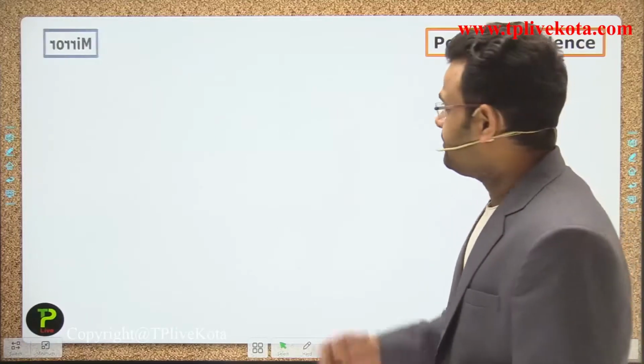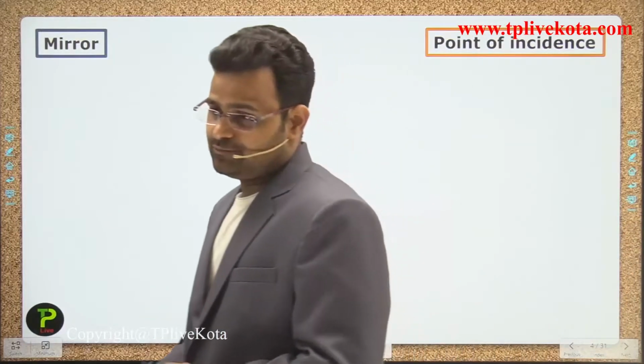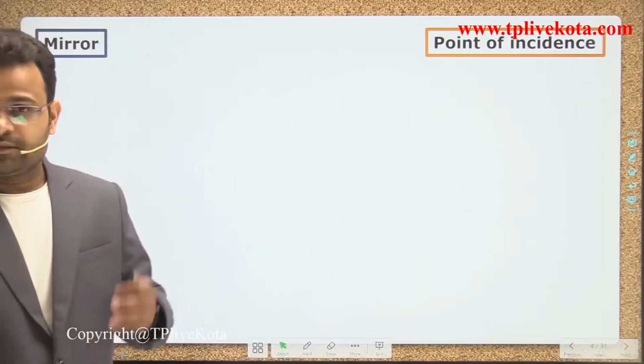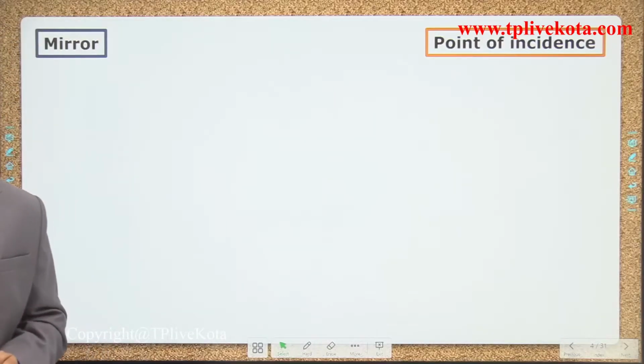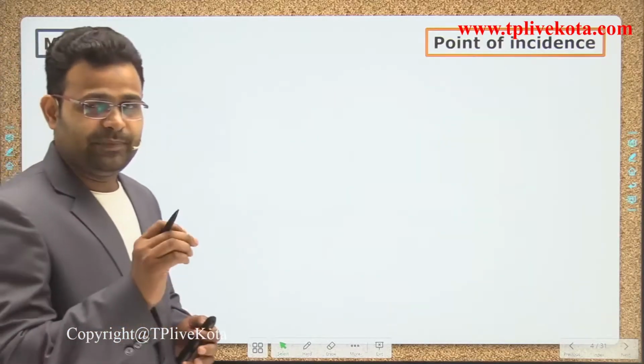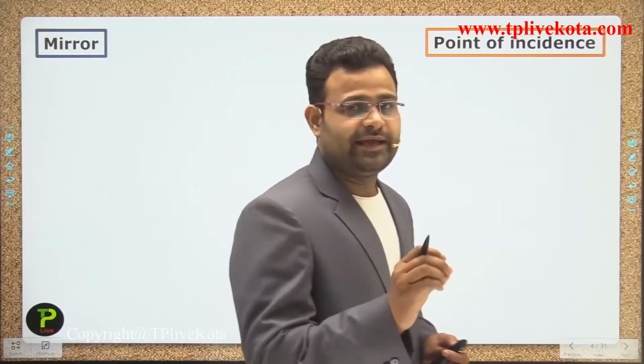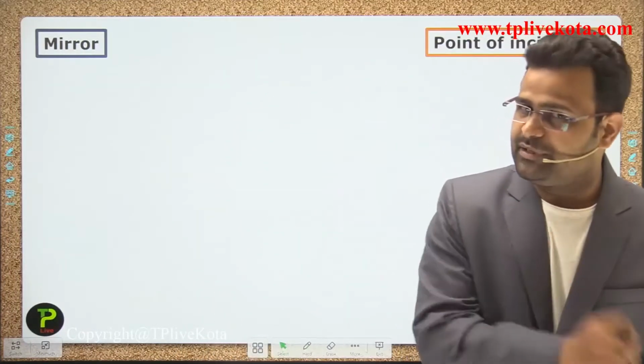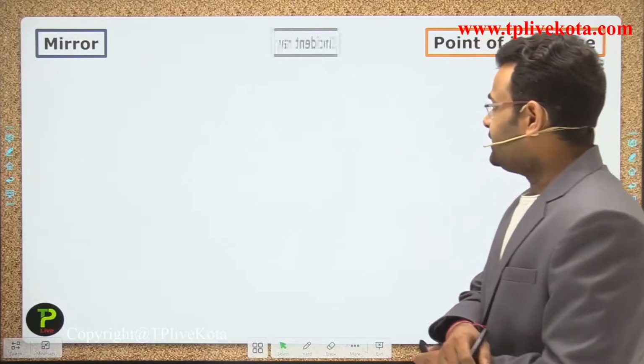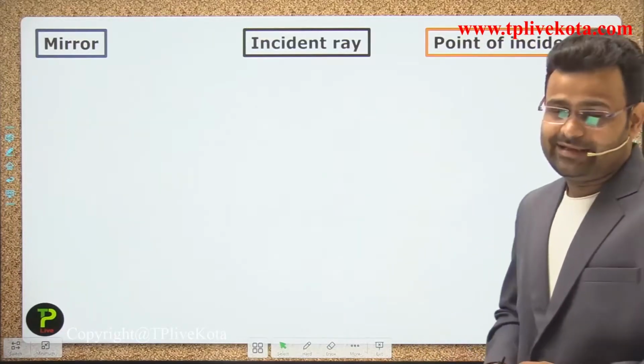First term: we require a mirror. What is the mirror, guys? Second one is the point of incidence. Point of incidence means the point where the ray strikes the mirror. Next one is the incident ray.